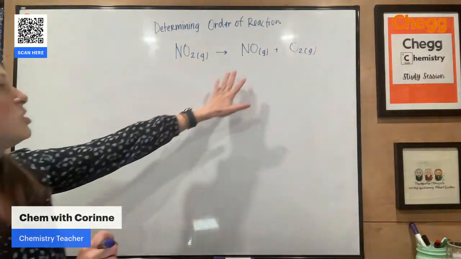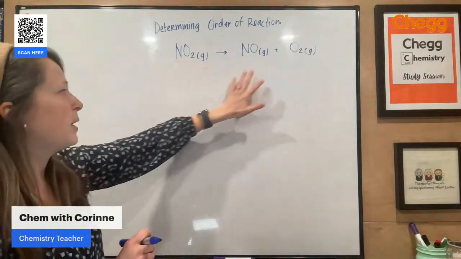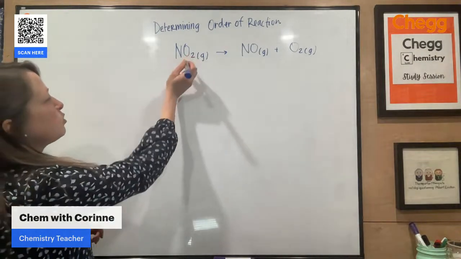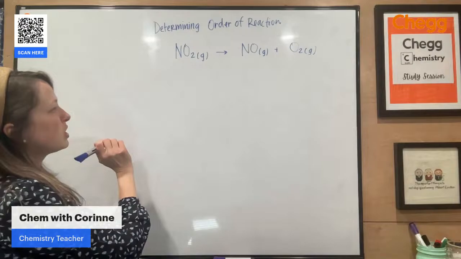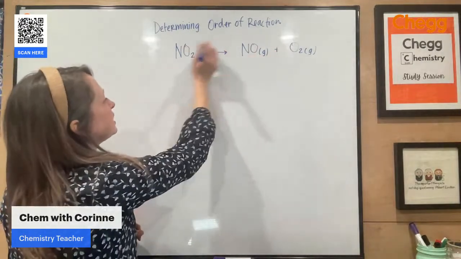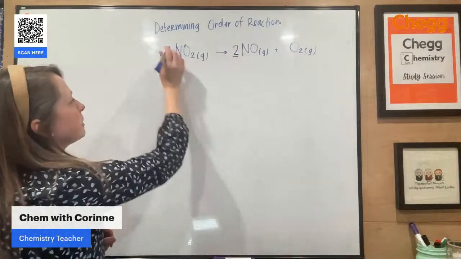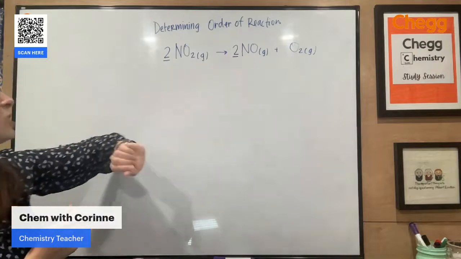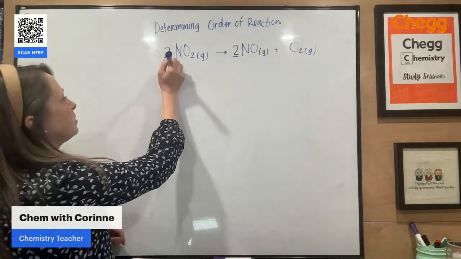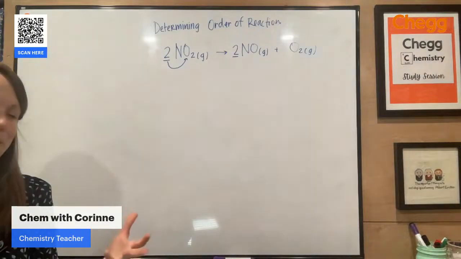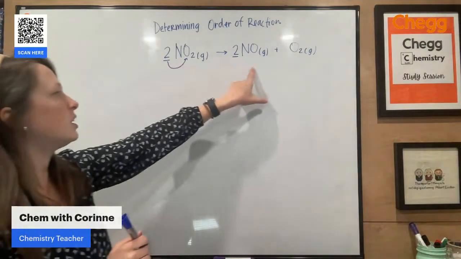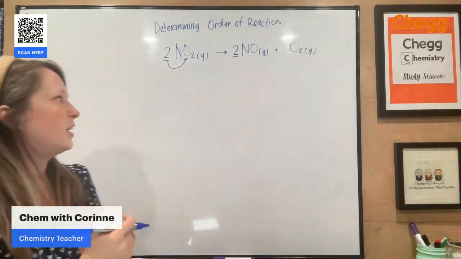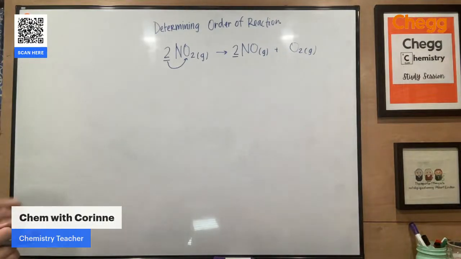So again, this is a decomposition reaction. I'm taking a single reactant and breaking it into multiple products. Let's balance this reaction first. I have NO2 here, so I have 2 atoms of oxygen on the left side and 3 on the right. Let's put a 2 in front of this. Now I'm going to have to make a 2 here. That gives me 2 atoms of nitrogen, which checks out with the 2 atoms of nitrogen there. I have 4 atoms of oxygen, because if you have a coefficient in front, that tells you the number of molecules. So I have 4 atoms of oxygen, plus on the product side I have 2 plus an additional 2. That also gives me 4. So I'm good there.